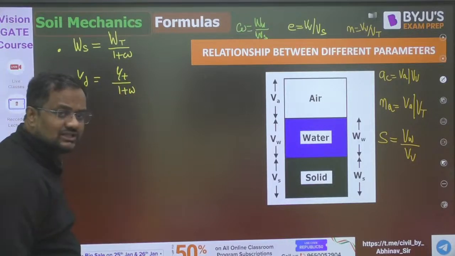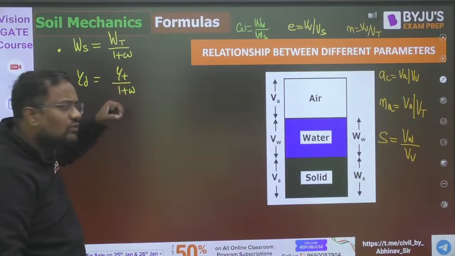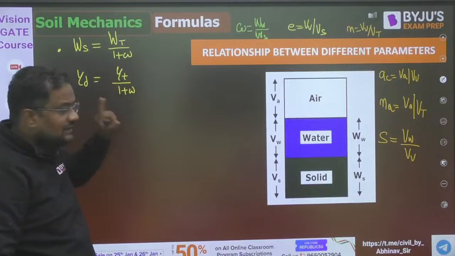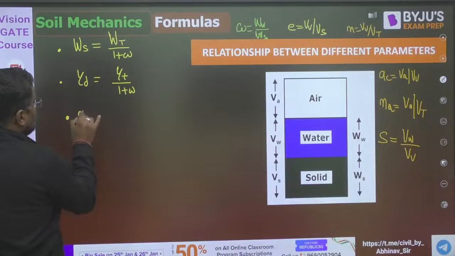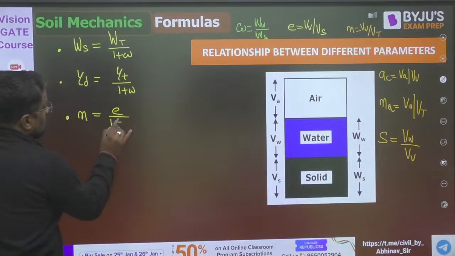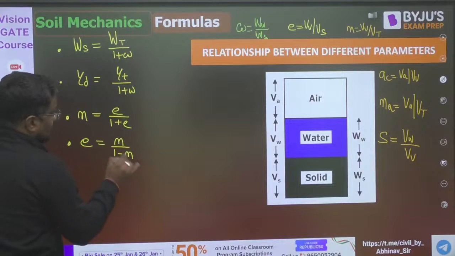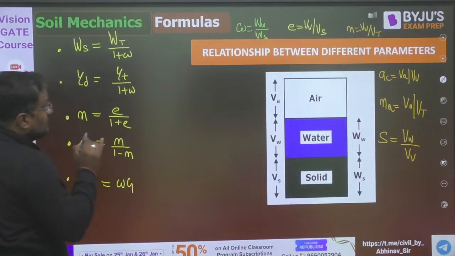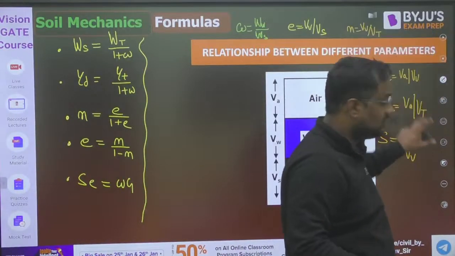Whatever is the existing condition, either saturated, dry, or partially saturated, the unit weight of that soil is gamma T. So gamma D is gamma T upon 1 plus w, where w is the water content. Now porosity n is equal to void ratio upon 1 plus void ratio. Void ratio e is equal to n upon 1 minus n. And S times e, saturation into void ratio, is equal to wG. These are the formulas.